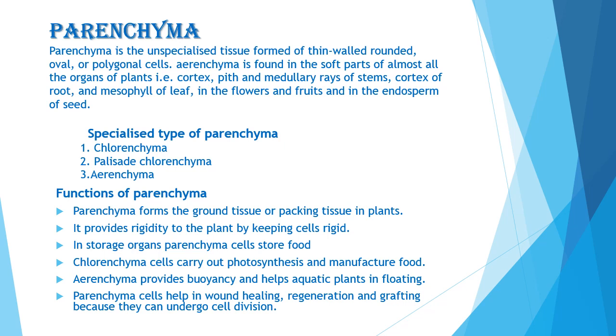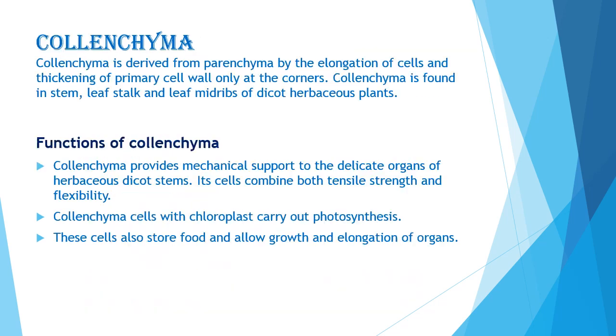Transport of material occurs through the cells or cell walls of parenchyma cells, and that is why parenchyma is also called a food storage tissue, because they can store food in their cells. Collenchyma is derived from parenchyma tissue and is formed by the elongation of cells and thickening of the primary cell wall. Collenchyma shows many features of parenchyma, but is characterized by the deposition of extra cellulose at the corners of the cells. In collenchyma, intercellular spaces are generally absent.